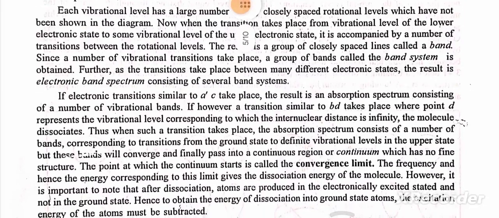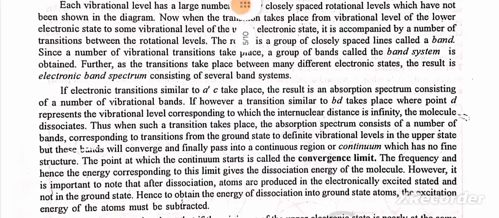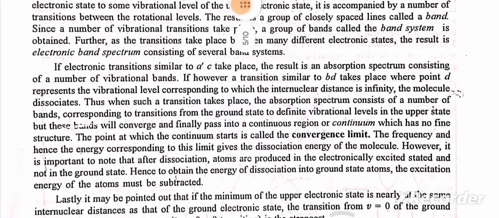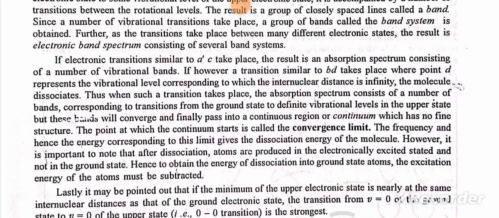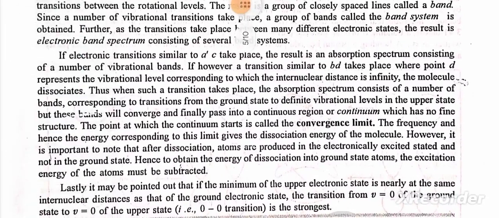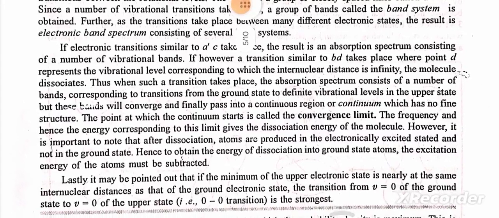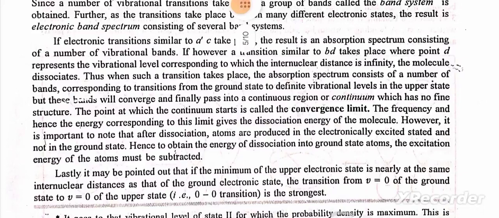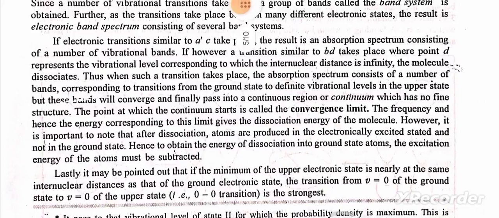Since a number of vibrational transitions take place, a group of bands called the band system is obtained. Further, as the transitions take place between many different electronic states, the result is an electronic band spectrum consisting of several band systems. If an electronic transition similar to A-C takes place, the result is an absorption spectrum consisting of a number of vibrational bands. If, however, a transition similar to B-D takes place, where point D represents the vibrational level corresponding to which the internuclear distance is infinity, the molecule dissociates.